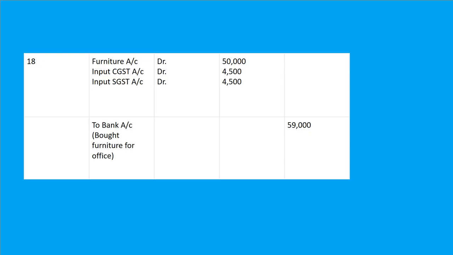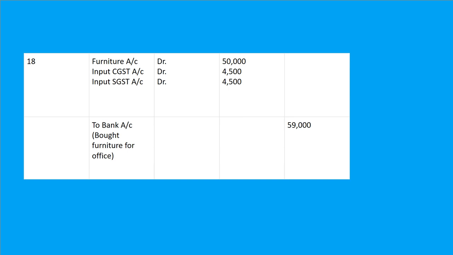Input SGST account debit 4,500 to bank account. Fine, because they told that payment was made by check. So the final amount will be to bank 59,000. And the narration will be bought furniture for office use.